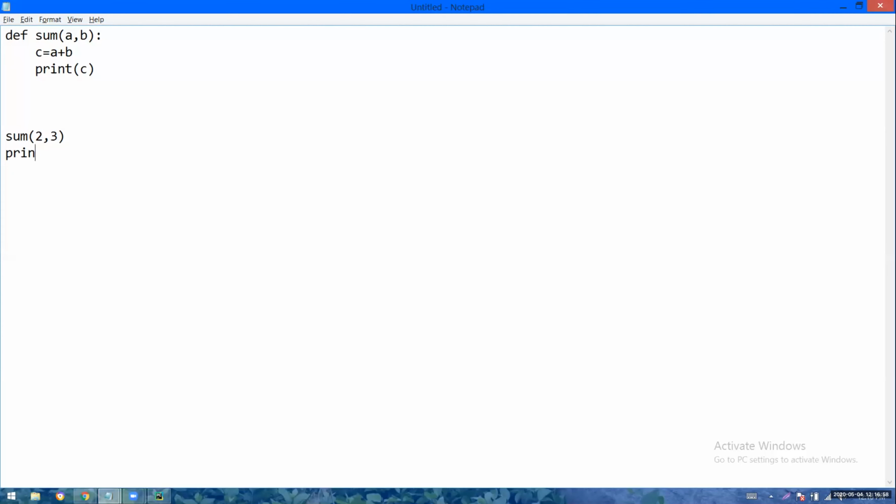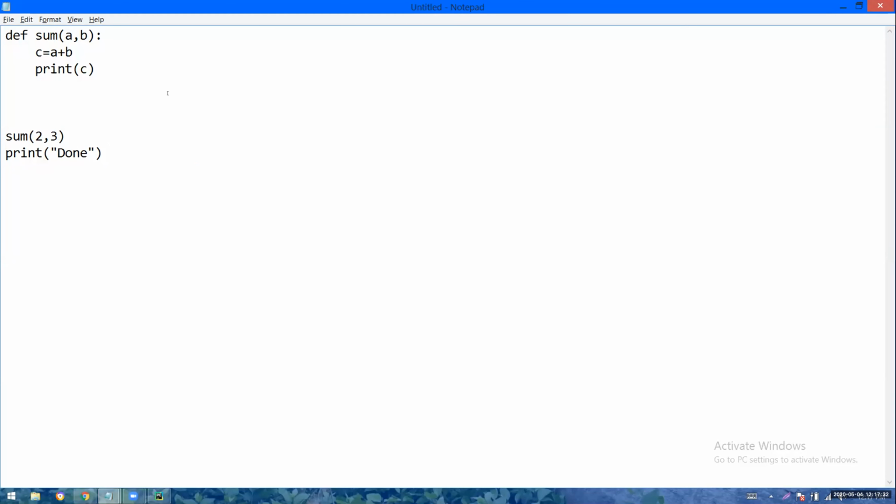Please tell me the complete output of the program. 5 and done. That means 5, what? Done. After executing the definition, where is the cursor going, to the next line of the call, yes or no? Yes. So 2 plus 3 is 5. After executing the definition, the cursor will go to the next line of the call.